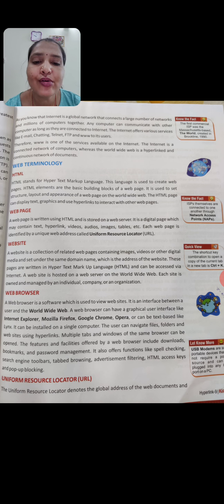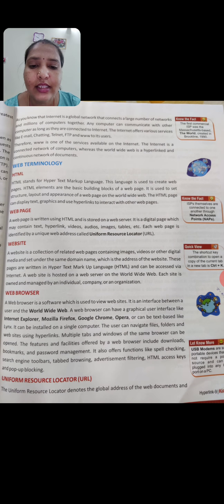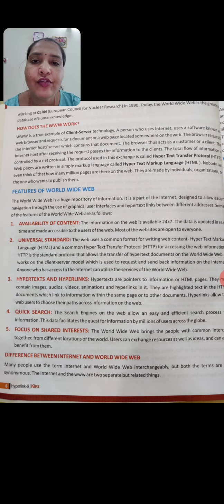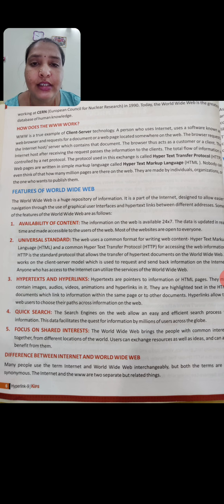The uniform resource locator denotes the global address of a web document, developed at CERN, the European Council for Nuclear Research, in 1990. The uniform resource locator gives the address of the website, which you write on the web browser page.